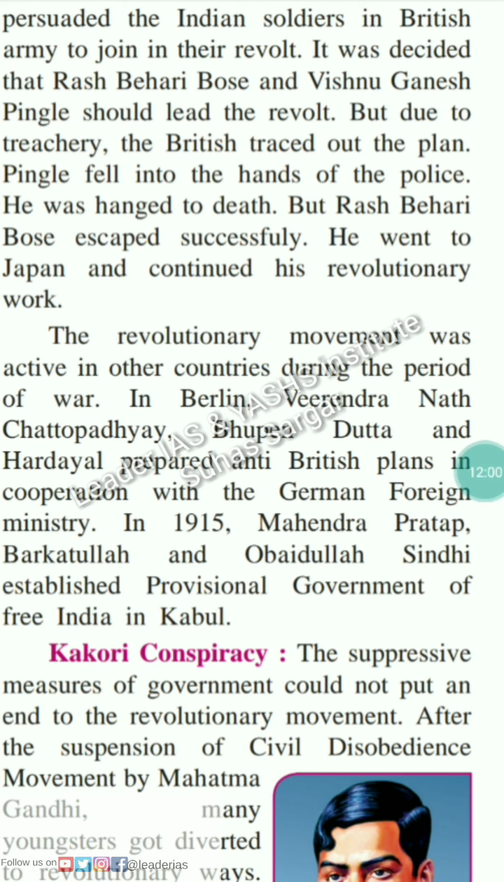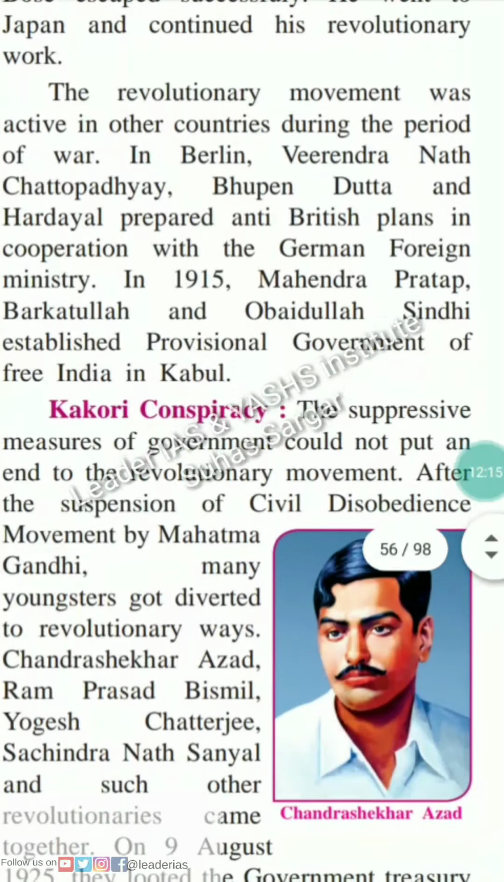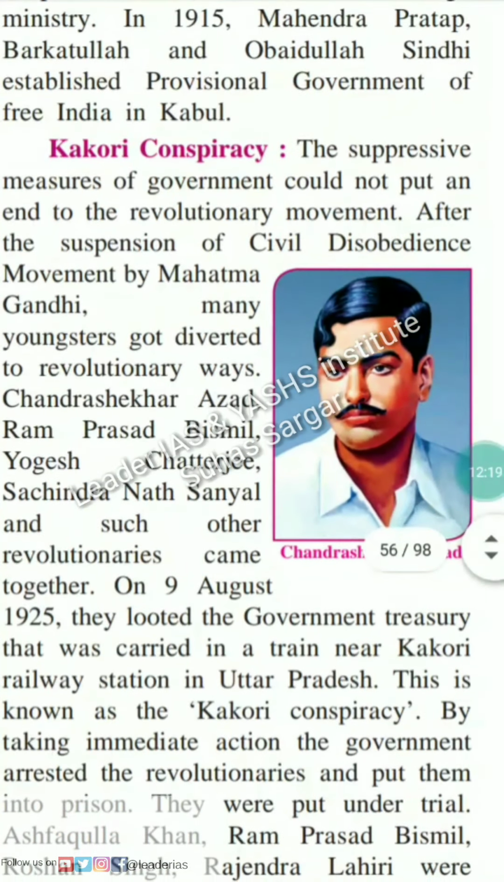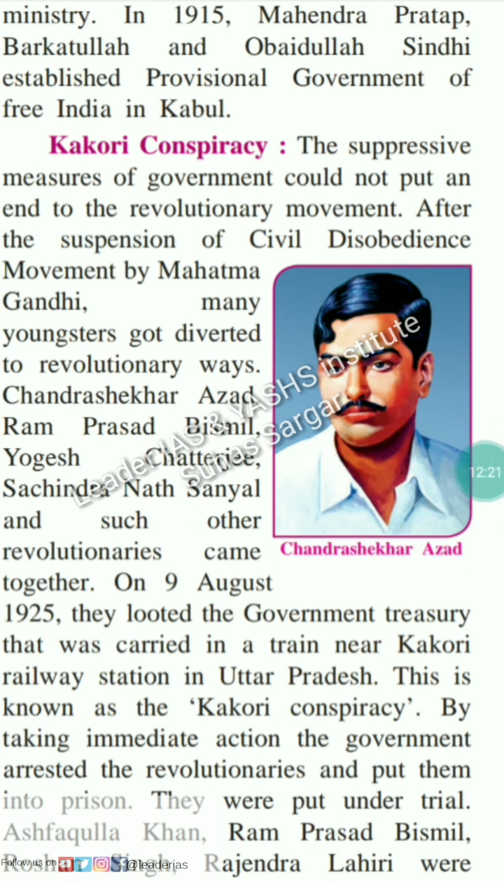The revolutionary movement was active in other countries during the period of war. In Berlin, Virendranath Chattopadhyay, Bhupen Datta, and Hardayal prepared an anti-British plan in cooperation with the German Foreign Minister. In 1915, Mahendra Pratap, Barkhatullah, and Ubaidullah Sindhi established the provisional government of Free India in Kabul.